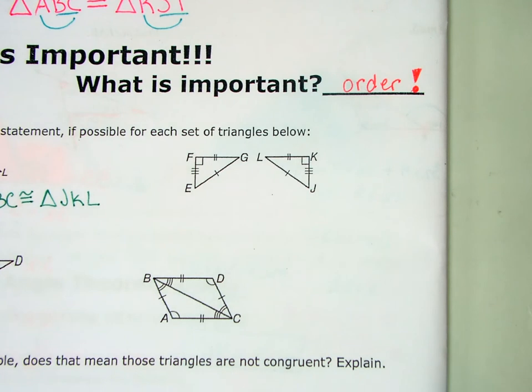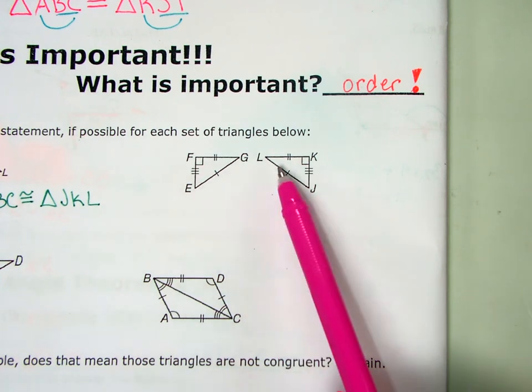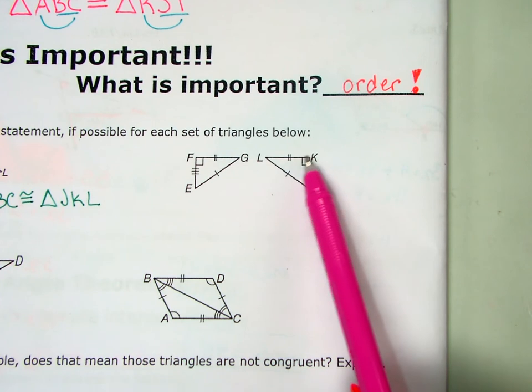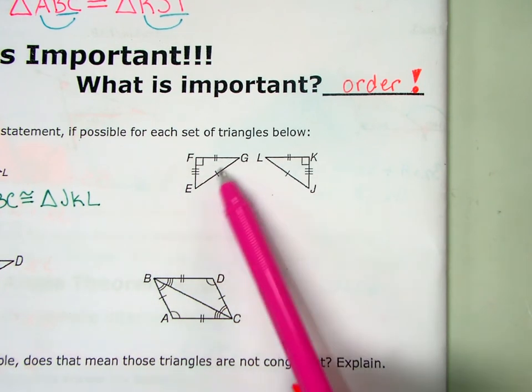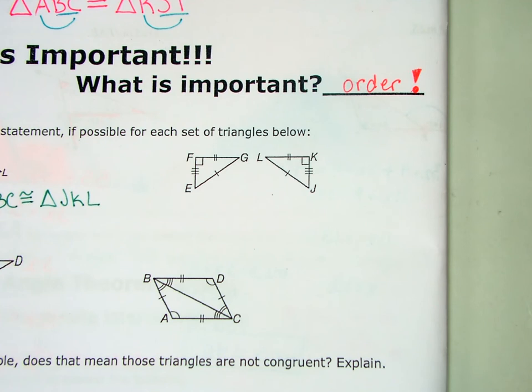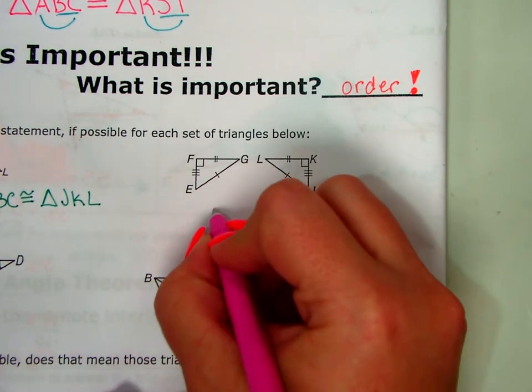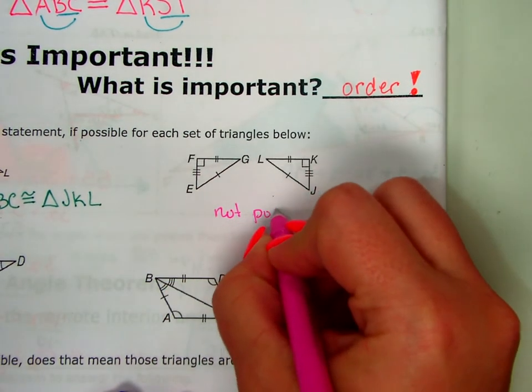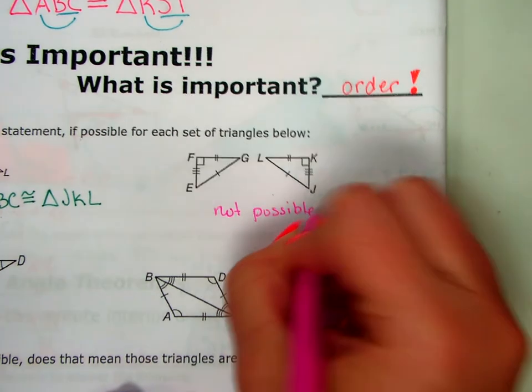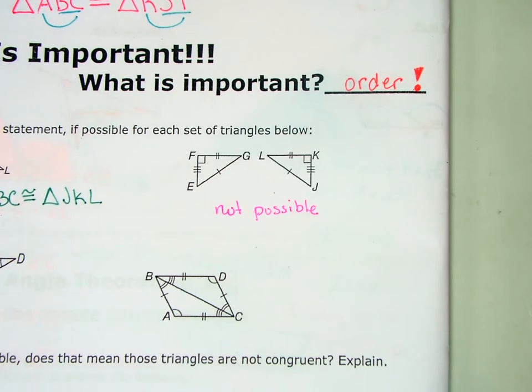Can I show that all three sides match and all three angles match? Yes. I heard a no. What can't I tell? The angles aren't marked for me, right? One could be 45 and 45, and one might be 30 and 60. I know I've used 90 degrees out of the 180, but I don't know how the other 90 degrees are distributed in each triangle. So I have all the sides, but I only have one angle, so this one I'm going to say not possible. Today, anyways. On Monday, we might have some new tools.